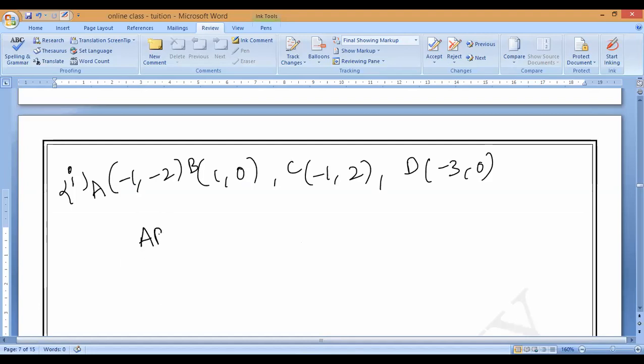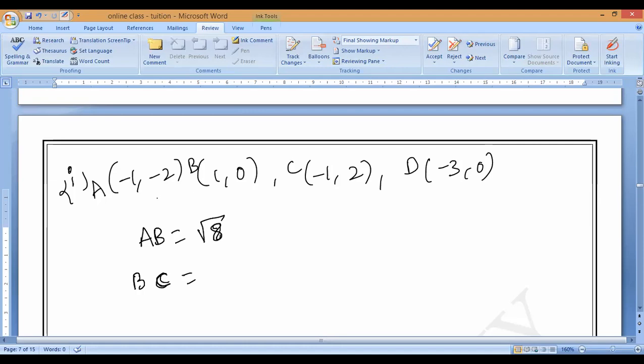First find the AB distance. What is the AB distance? 2 is wrong. Root 8 is correct. Root 8.